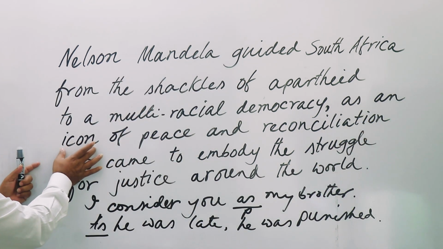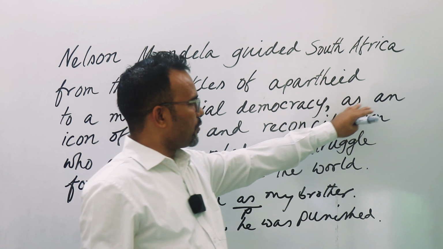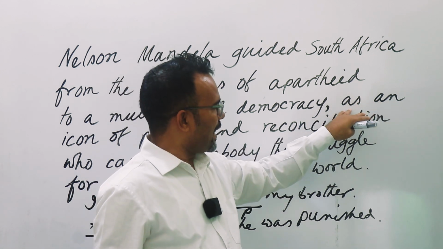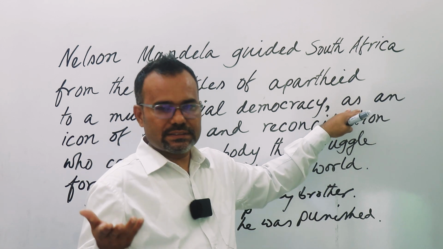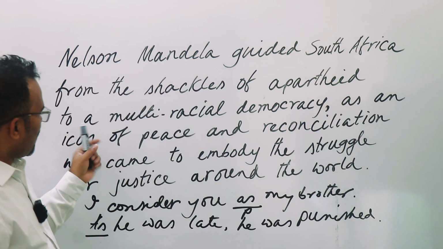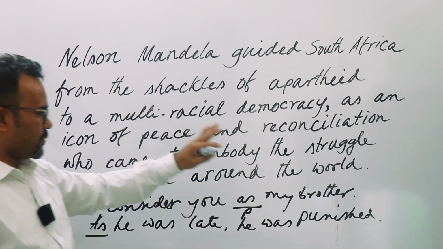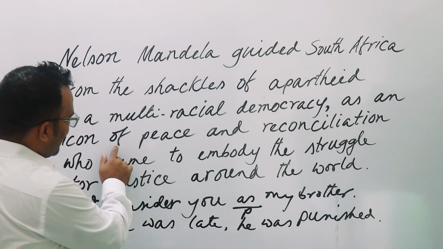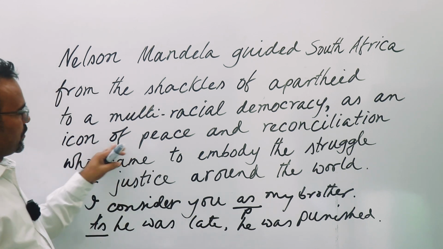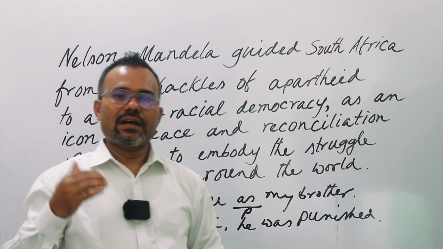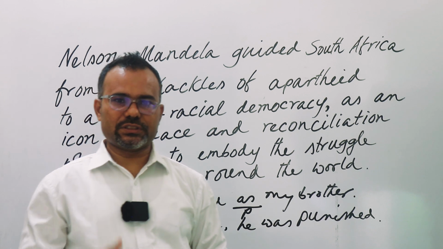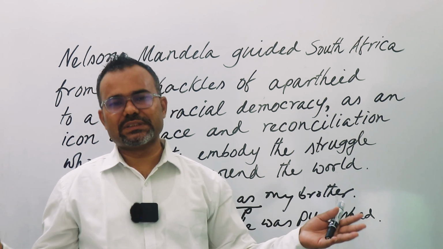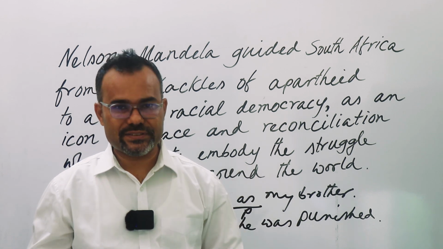So icon is the noun here. So before a noun phrase, we have "as". So definitely this is a preposition. Okay, now peace, you understand, reconciliation, noun, peace, noun, reconciliation, noun. Why? Because here we have a preposition, and after the preposition, some people say object of preposition, some people say complement of preposition, whatever the thing is, both of them mean the same.